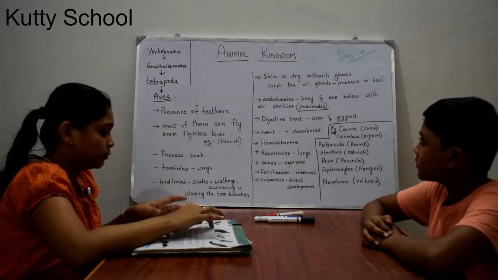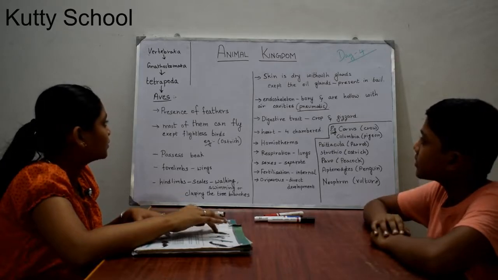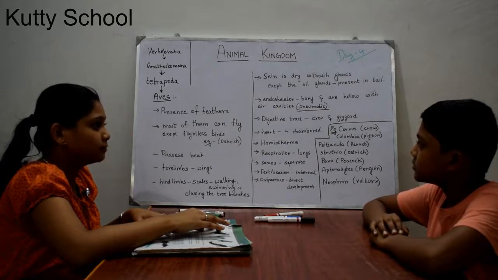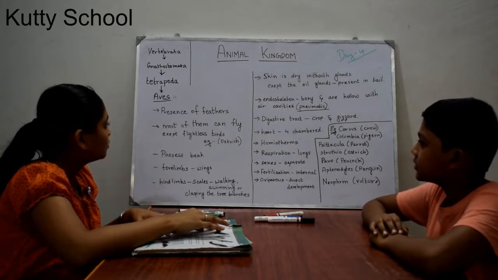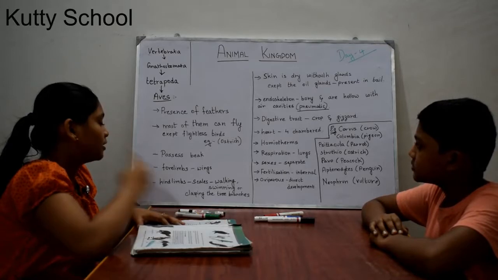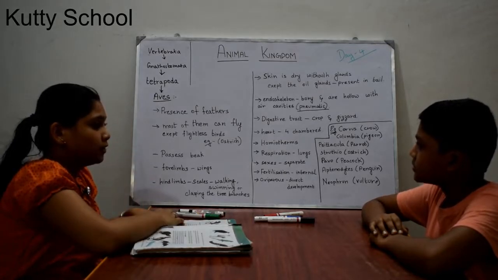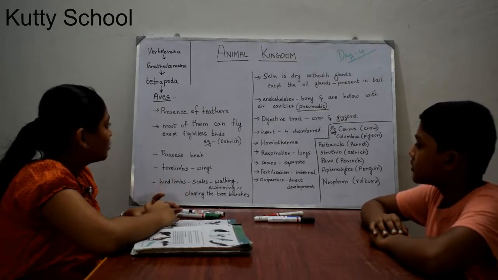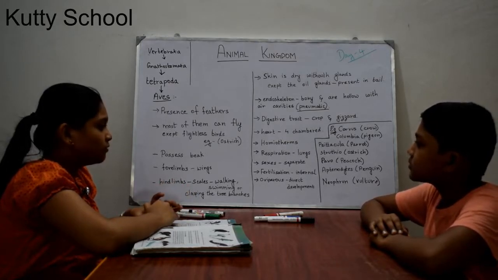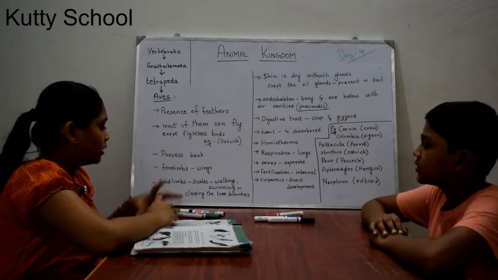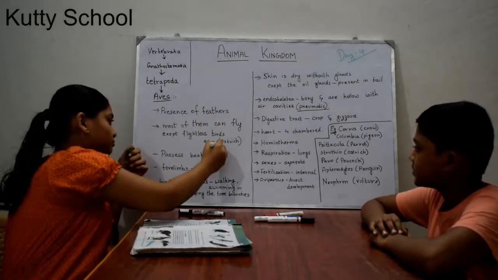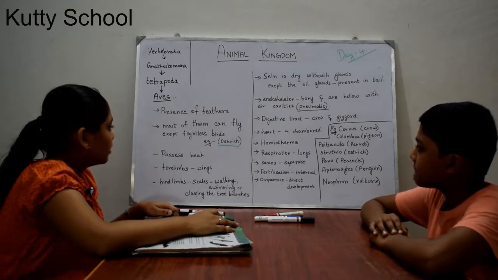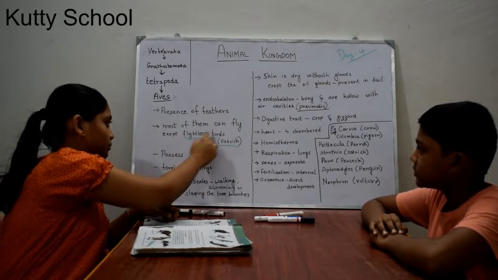Now we have discussed Reptilia. Now we will discuss Aves, which are birds. In birds there are many feathers, which help them to fly, and most of them can fly, except flightless birds like ostrich and penguin. These birds cannot fly, so they are known as flightless birds.